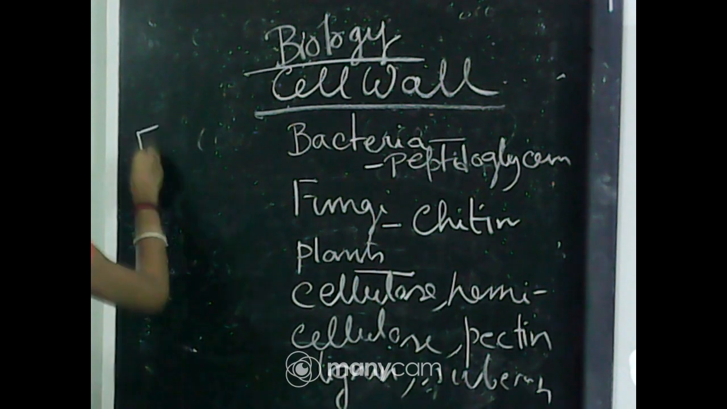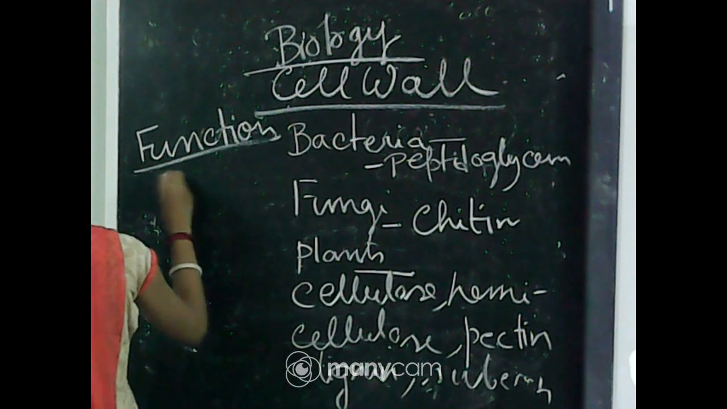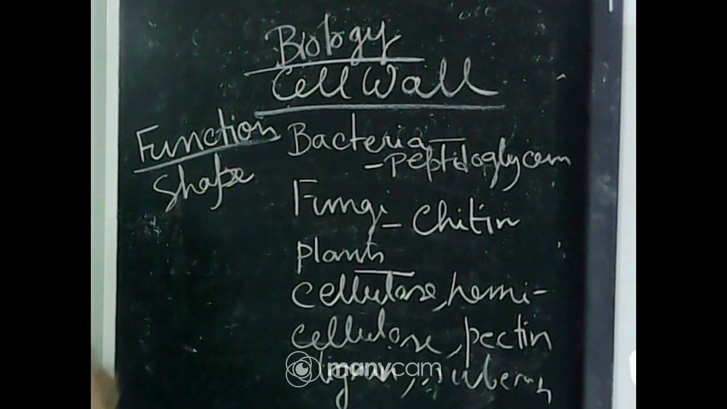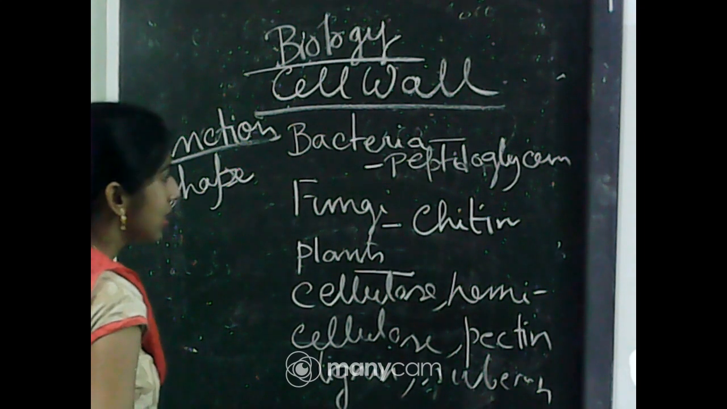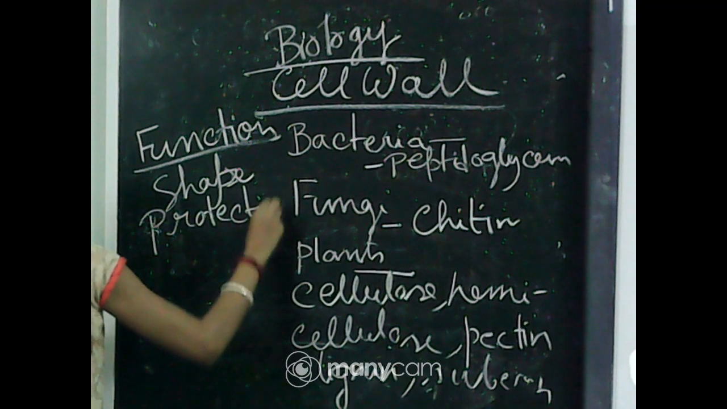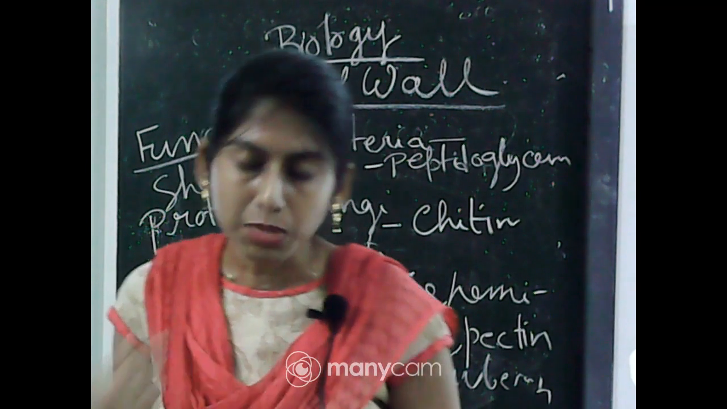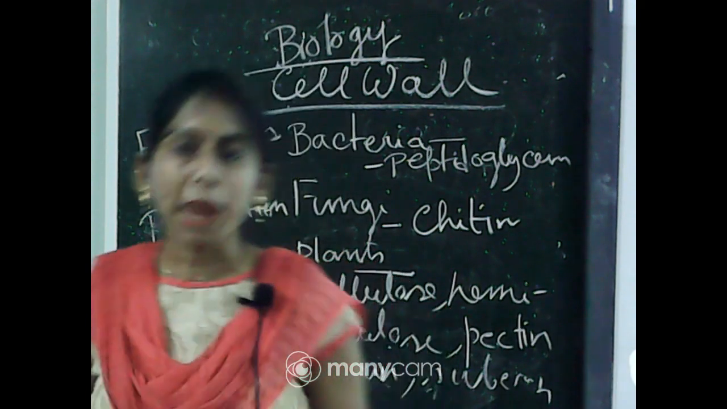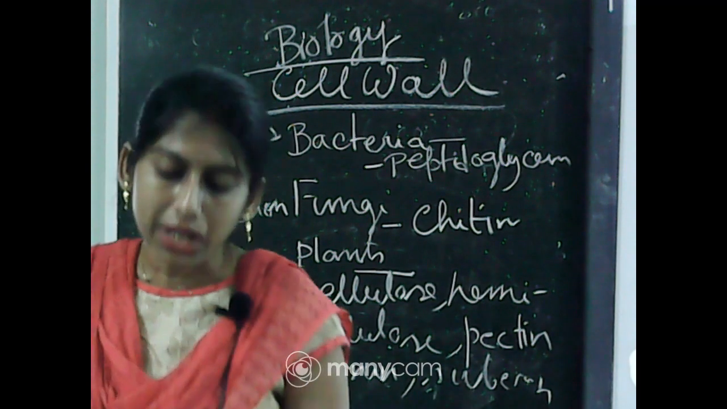Now, what is the function of the cell wall? The cell wall helps in providing the cell a particular shape. Another function is that it provides protection to the cell, a mechanical protection. It protects the cell from any kind of mechanical injury and any kind of pathogen.